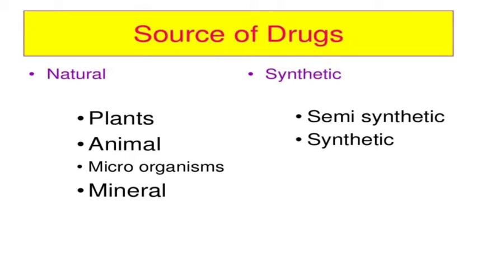Next is the source of drugs. Usually drugs are sourced from natural or synthetic origins. Natural sources are plants, animals, microorganisms and minerals, and synthetic means semi-synthetic and synthetic. Semi-synthetic means half synthetic and half natural.